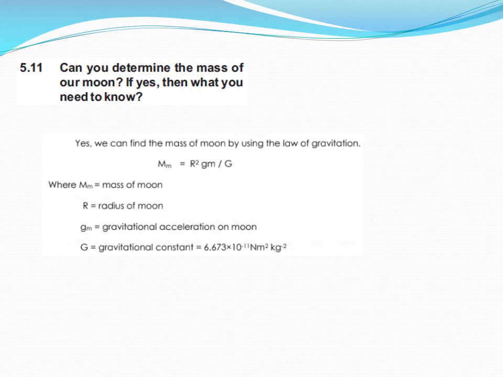Gravitational acceleration on the moon is 1/6 of the gravitational acceleration on Earth. Uppercase G is the gravitational constant, constant throughout, with value 6.67 into 10 to the power minus 11 Newton meter square per kilogram square. All these values are known, and if we plug them into the above equation, we can easily find the mass of the moon, just as we found the mass of the Earth.